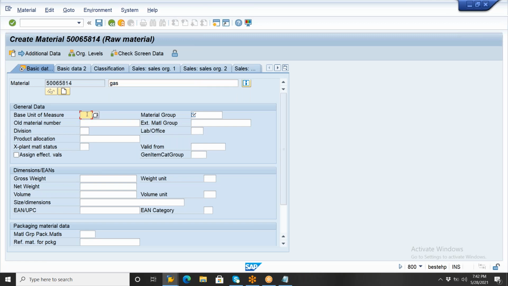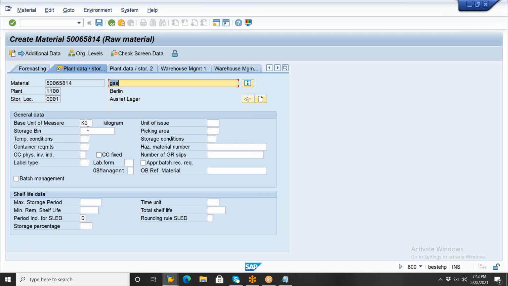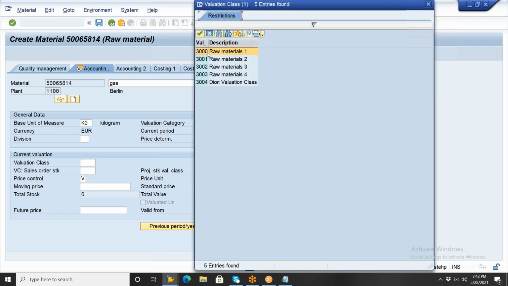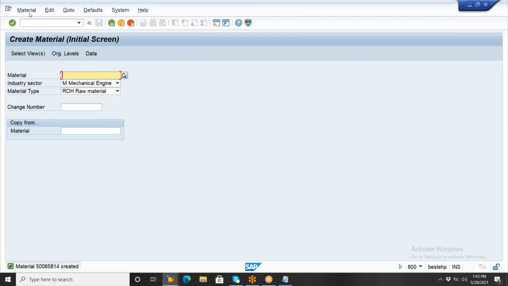Okay, so the gas measurement is kg, and some material group is common here. Okay, so enter the buyer group here, purchase group. So enter the valuation class, some valuation class here. Okay, enter some price here, some 10 rupees. So I'm giving here. So this is my material as gas here. Okay, so I created, go and display the material.